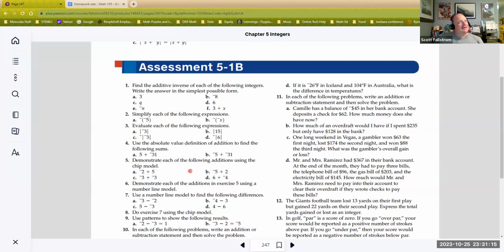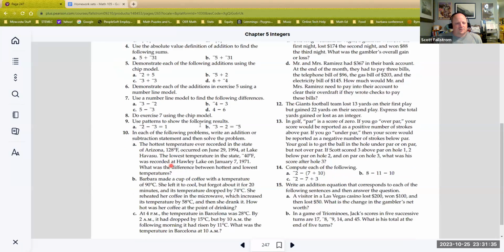The chip model, you could use B and R, B for black, which is positive, R for red, which is negative. And you could also use the plus or minus if you prefer. Both of those would be just fine. Demonstrate the additions in 5 using a number line model. Okay, so that's very similar, just going one direction or another. And then you have to use a number line to find subtractions. And then you have to do the subtractions using the chip model. So again, basically a chip model for addition and subtraction, number line for addition and subtraction. They might as well just have said that.